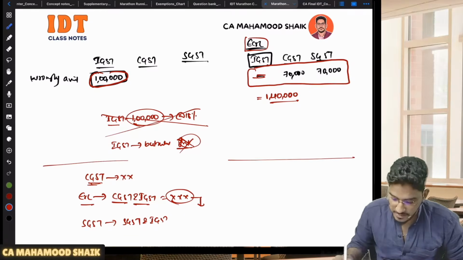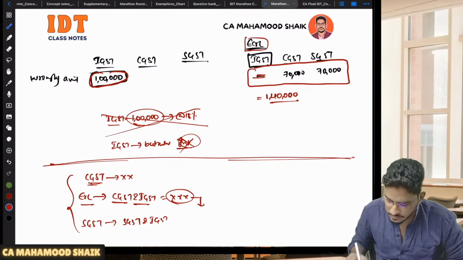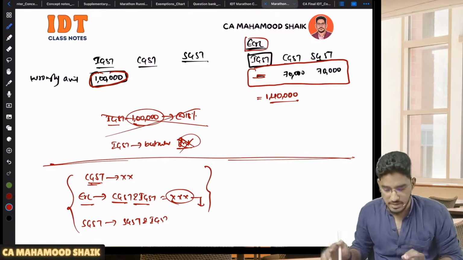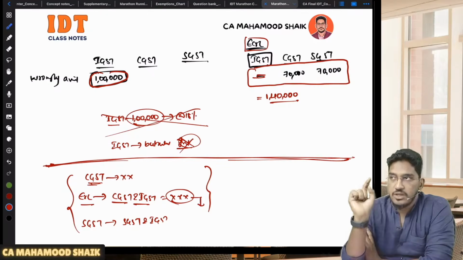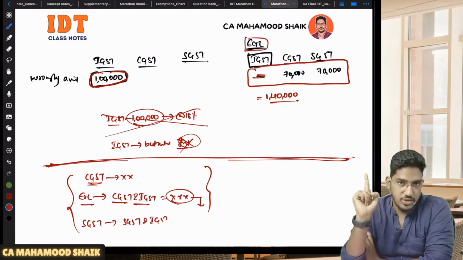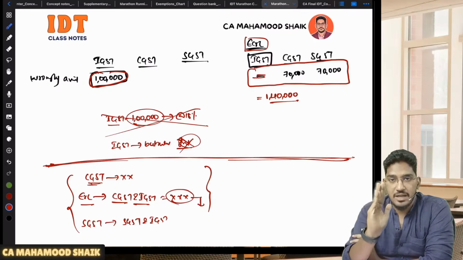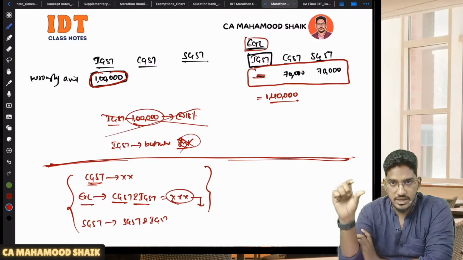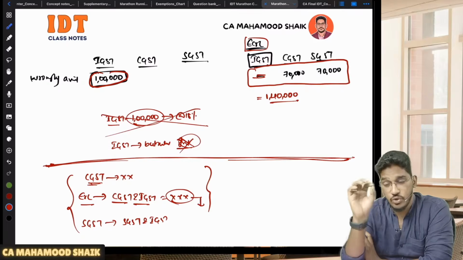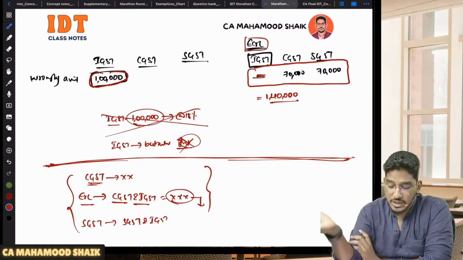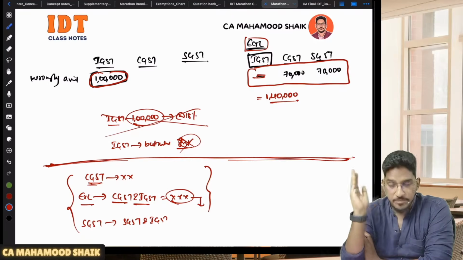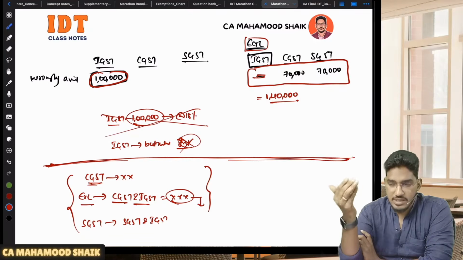The circular only spoke about this aspect here. First aspect, I am considering the consequences on CGST, SGST also. So till here you remember it. What they are saying is, when you are checking whether IGST has been wrongly utilized or not, you should compare the balance in the electronic credit ledger under all the three heads: IGST, CGST, SGST, all put together. Check whether the balance in total has fallen below the wrongly availed IGST amount. If it has fallen below the wrongly availed IGST amount, then it will be considered to be utilized. What is the extent of utilization?